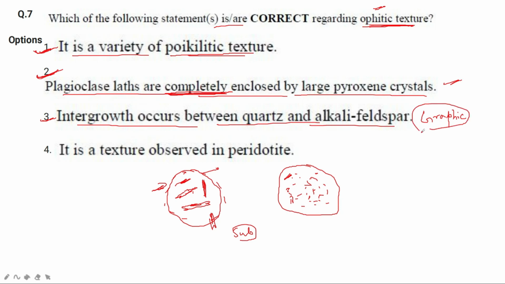Okay, this is a graphic texture, so this is wrong. Okay, third option is wrong. Fourth option, it is a texture observed in peridotite. It is not observed in peridotite. The rock in which it is observed is dolerite.